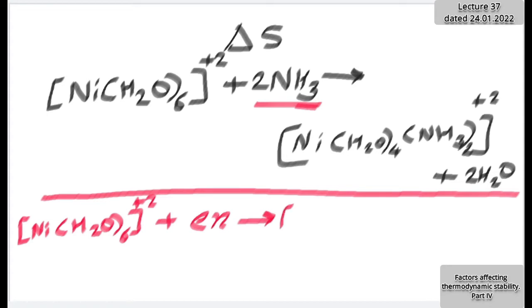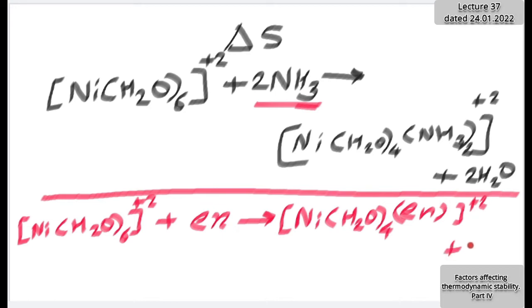So what will be the product? Nickel, and two water molecules will be displaced. So four will be left and one ethylene diamine will be there. The charge will be plus 2, plus 2 H2O. The reaction seems to be simple, but as I said before, our point of interest is entropy change, delta S. So how do we find that entropy change?